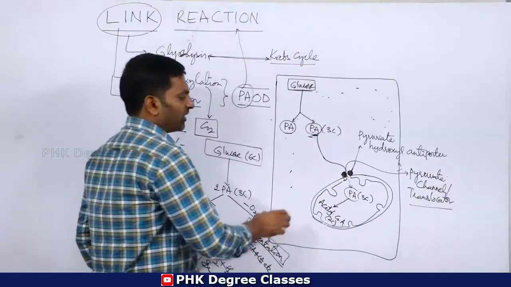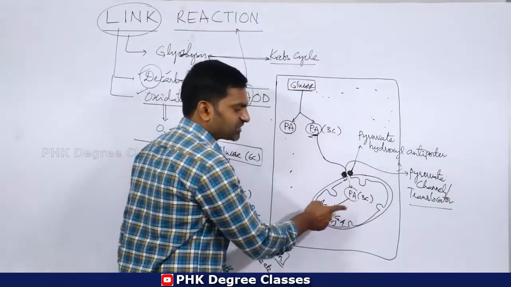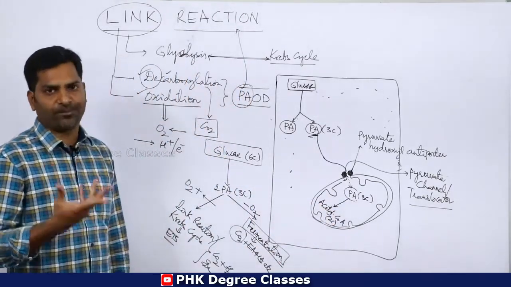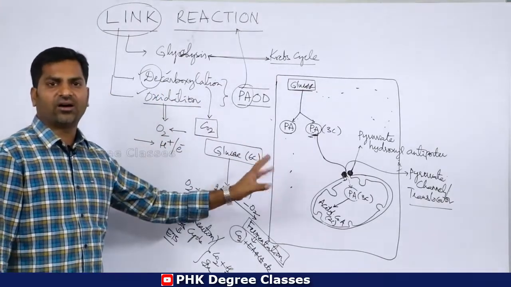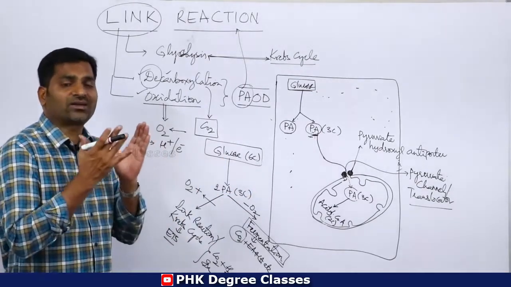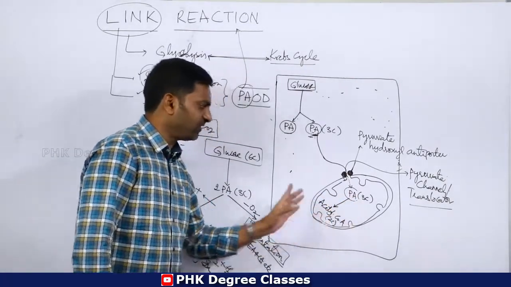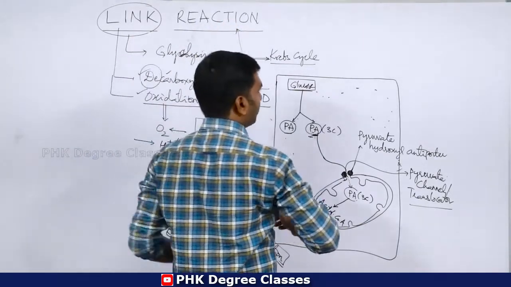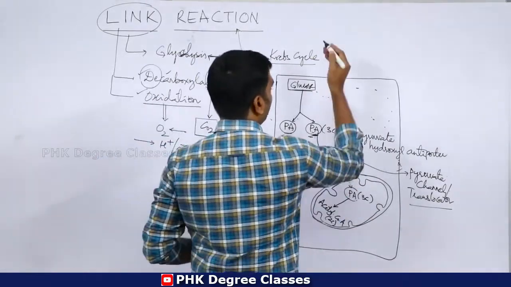Now if the pyruvic acid enters into the matrix of mitochondria, it loses one carbon and becomes acetyl-CoA, a 2-carbon compound. Nothing but what? Decarboxylation takes place in the formation of acetyl-CoA from pyruvic acid. So what kind of changes take place during this conversion? Let us discuss. I want to write the broad equation on the board.